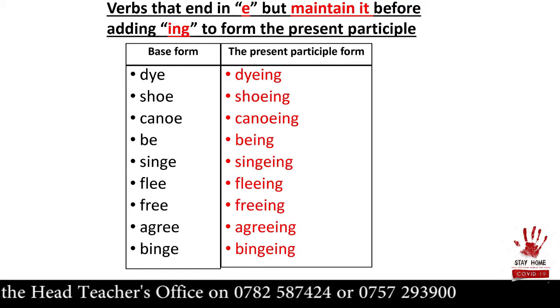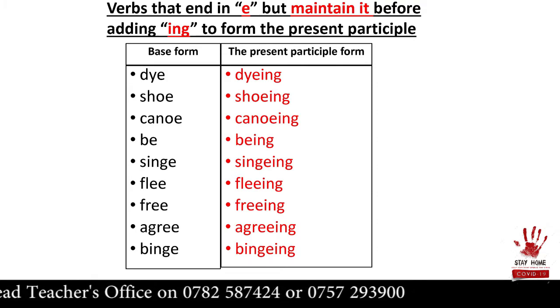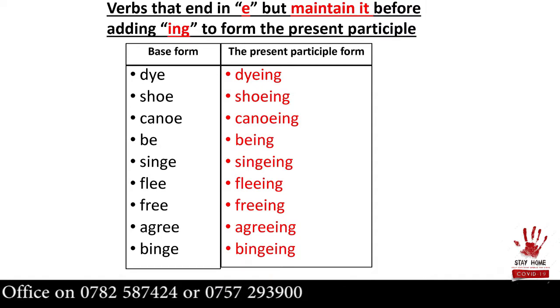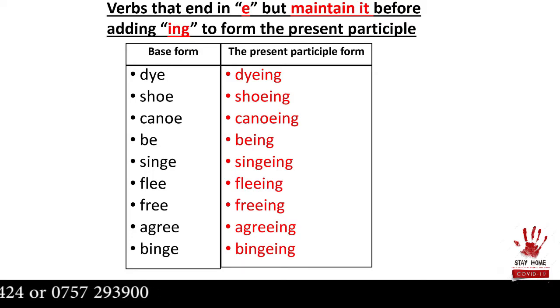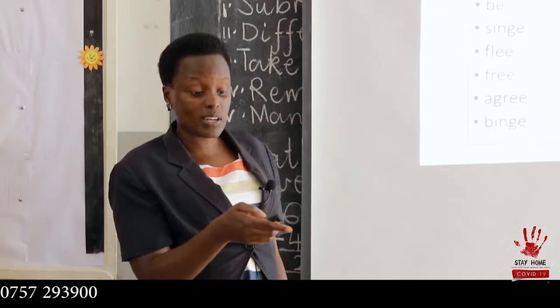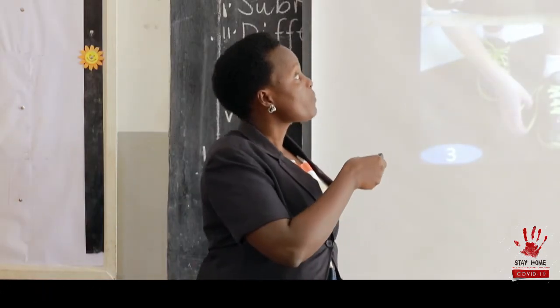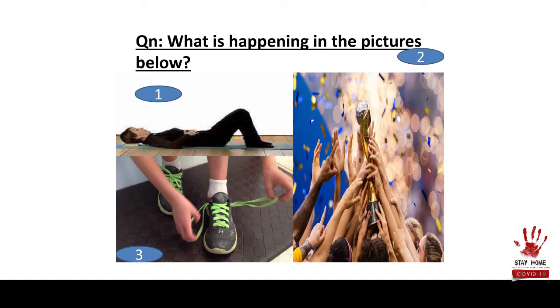Flee, fleeing. That is to run away. Then we have free, freeing. Agree, agreeing. Binge, binging. Now, you're supposed to use those verbs to construct meaningful sentences. Then, these verbs also end with E. But these ones, they drop E.